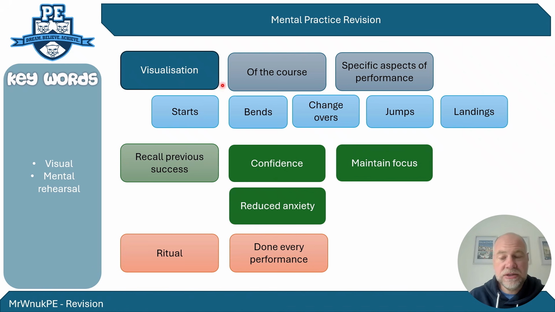So you might visualize in your brain, the mind's eye, and picture yourself doing a performance. Now you might focus on the course specifically. So a bobsleigh runner would work on visualizing where the bends and the different turns are. It could be a cross-country runner, thinking about the start and where the different challenges are throughout the course. Could be a relay race where we're looking at different changeovers. But you're focusing on specific aspects of the performance. So an alternative example might be an athlete, a jumper, like a long jumper, working on the flight, takeoff and landing, things like that. So it's picturing your movements in your head and visualizing that performance.